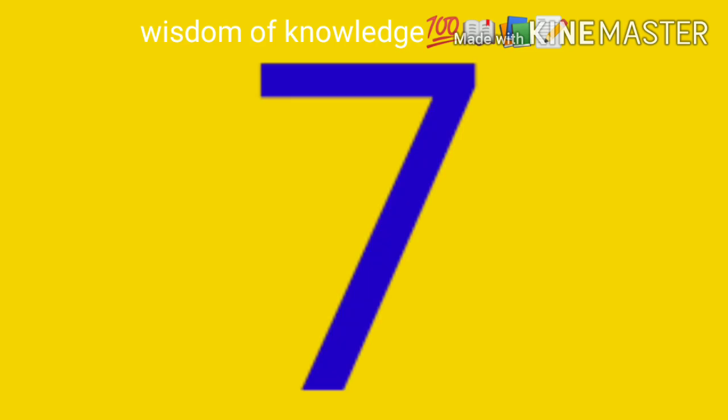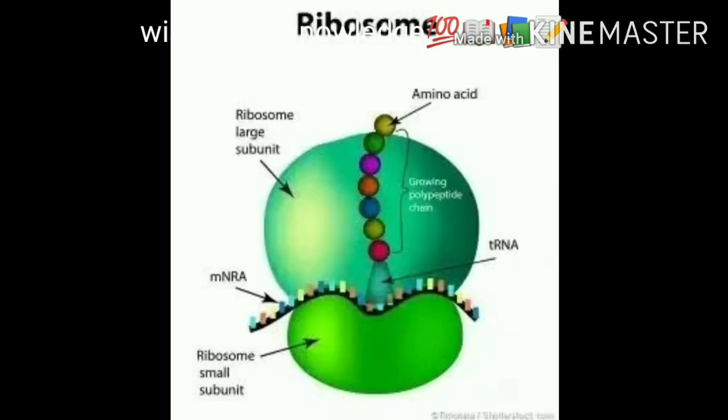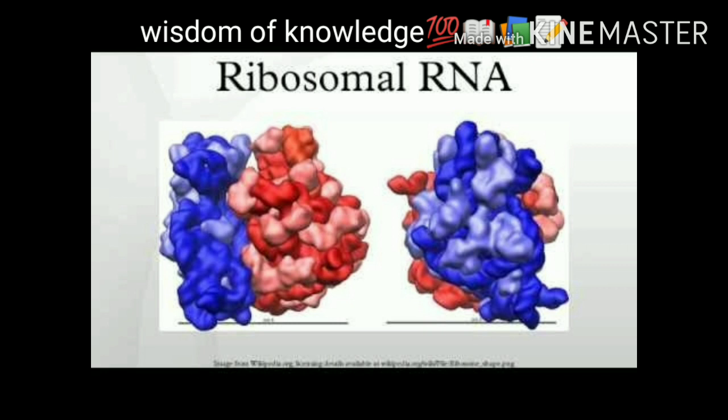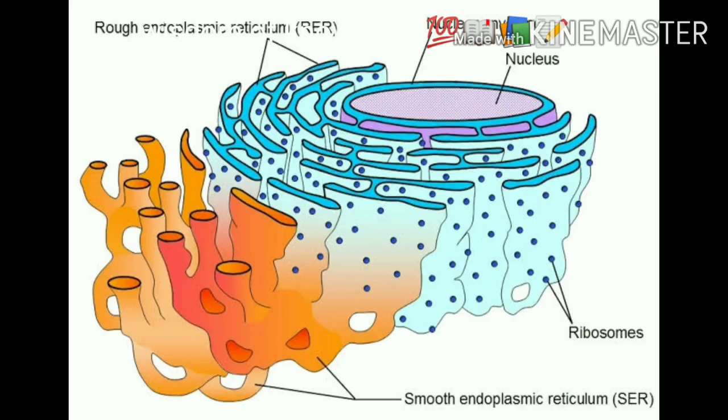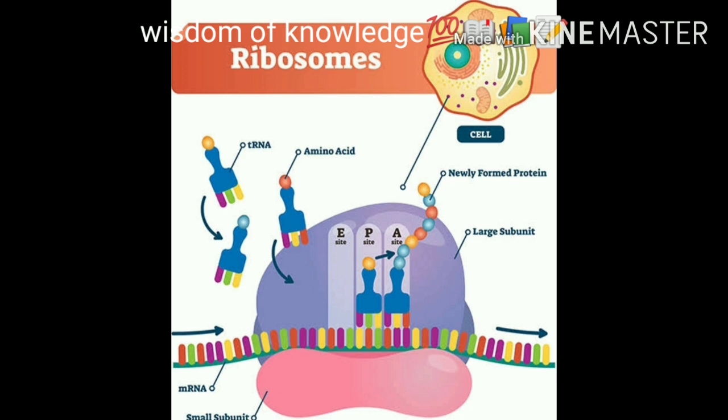Next, 7th one, ribosome. These are small granule-like structures in the cytoplasm called ribosomes. They are formed of RNA and protein, and they attach to the surface of the rough endoplasmic reticulum. The main function of these ribosomes is that they are the sites of protein synthesis in the cell.